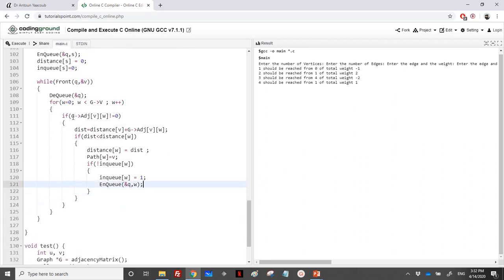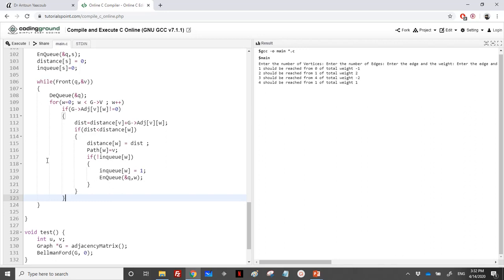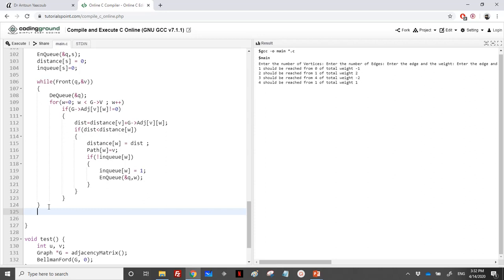Let me see if we can remove some of these. So for the for, we can remove that. In the if, we cannot remove it because we are using a distance there, and here we cannot, so we are obliged to keep that. So this is for the loop. So we are looping as long as we have an element, and we are checking the neighbors, and we are checking the distance, updating all stuff.